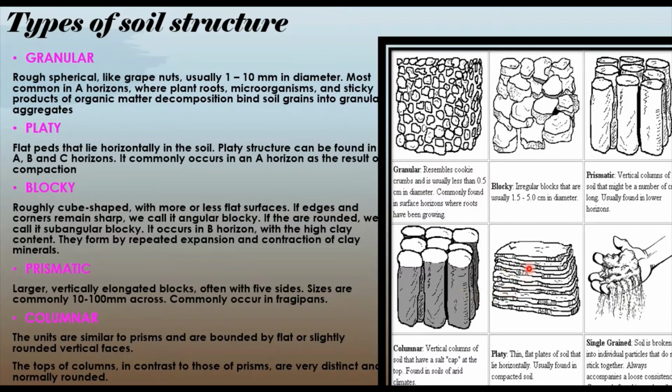Then moving to the platy. Here you can see flat beds that lie horizontally in the soil. This platy structure can be found in the A horizon, B horizon, and the C horizon, and it commonly occurs in the A horizon as a result of compaction. Along with this, we also have single grain, where the soil is broken into individual particles that do not stick together. The best example of this kind is sandy soil. So this is how we have the different types of soil structures.